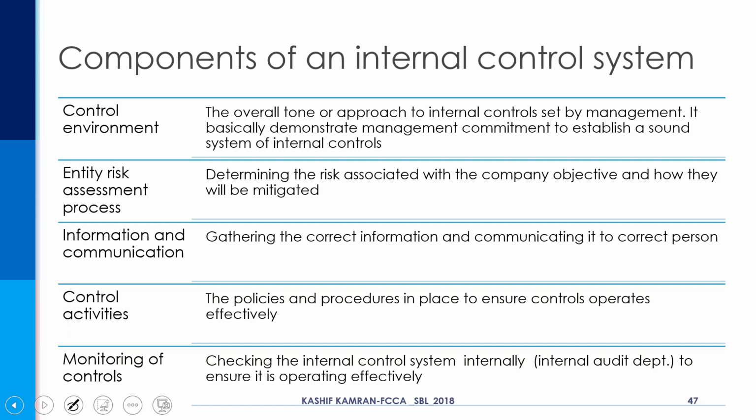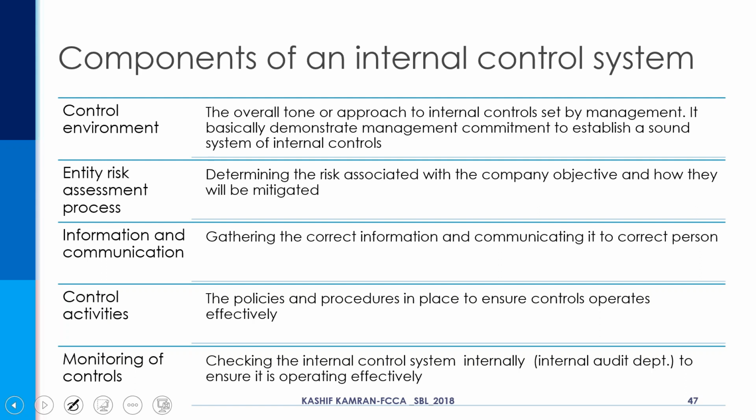If an organization has proper internal controls, no doubt the risk of fraud and errors is mitigated. But beyond that, it brings more of an orderly and efficient conduct of the business. Let's understand what the components of an internal control system are.